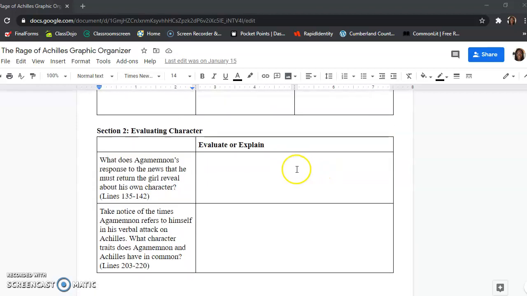The next part is evaluating character, and you're going to be focusing on Agamemnon in this portion. So the first one is, what does Agamemnon's response to the news that he must return the girl reveal about his own character? In the story, Agamemnon kind of gets upset about the prophecy and his order to have to return the girl. And when I say what does it reveal about his character, I mean, what does this show about his personality deep down? What kind of person does it reveal he is? You're going to explain all of that in the box.